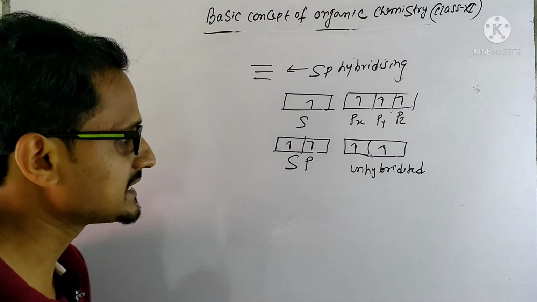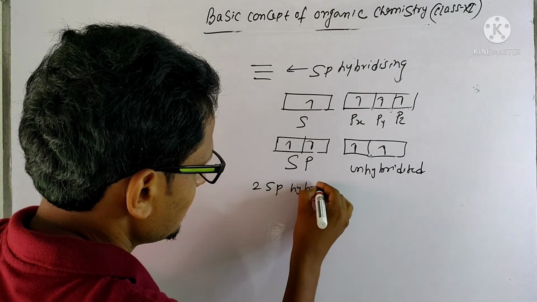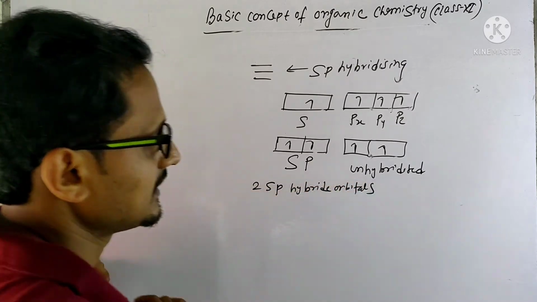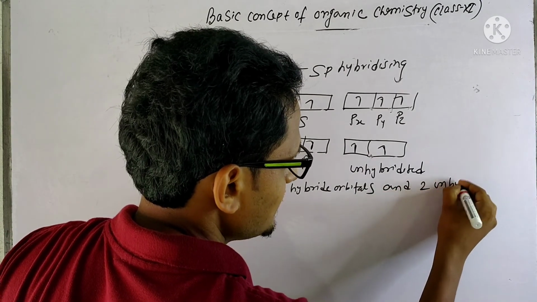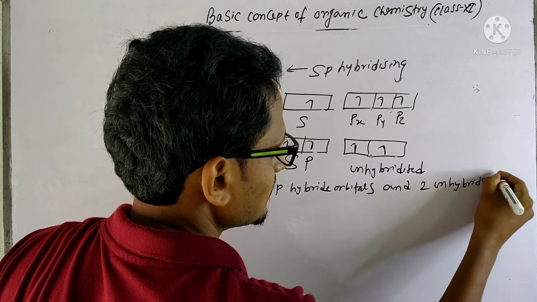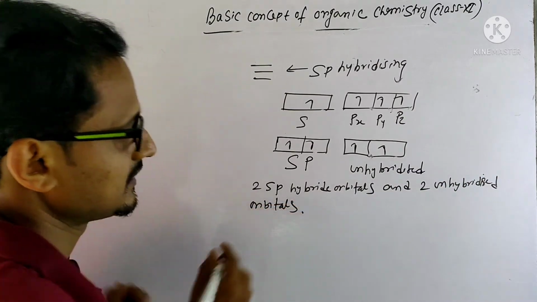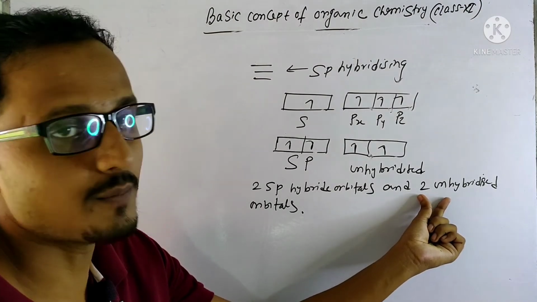Two sp hybrid orbitals, and two unhybridized orbitals. Now these two unhybridized orbitals will form the pi bonds.